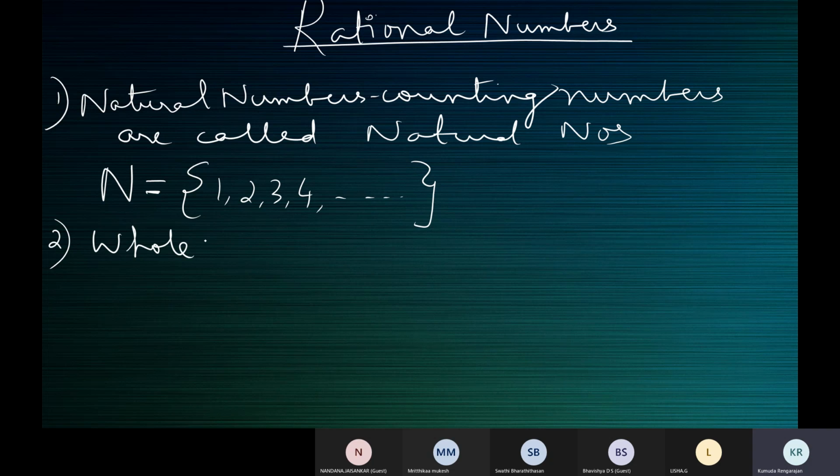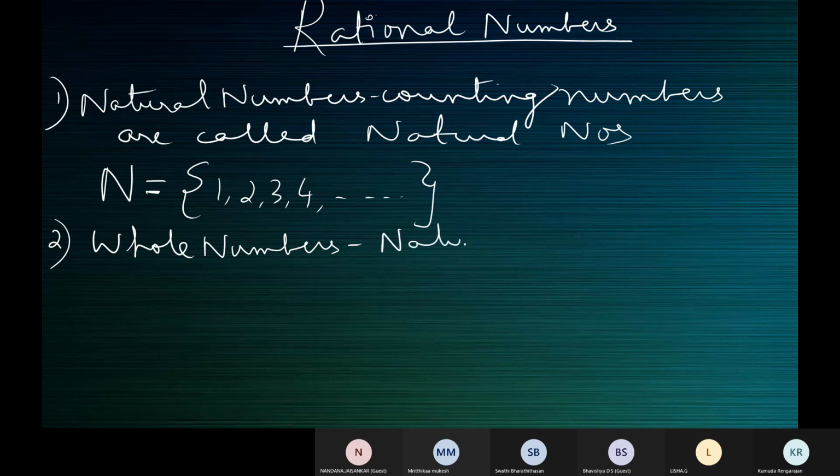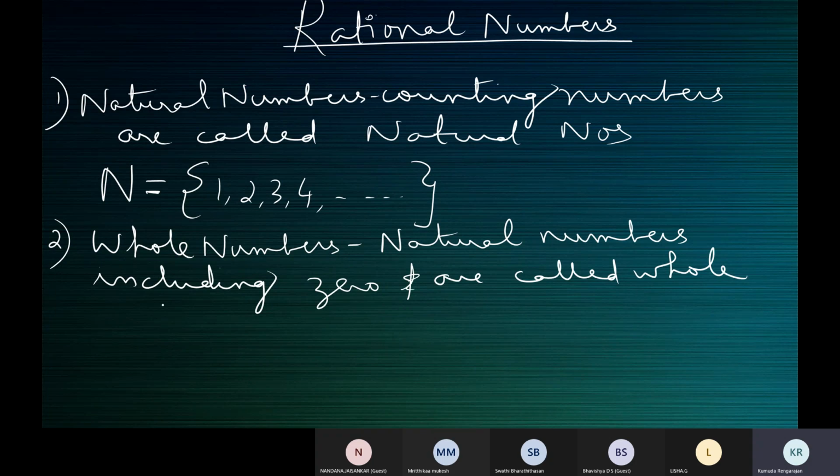Whole numbers. Write down, children: natural numbers, including 0, are called whole numbers.